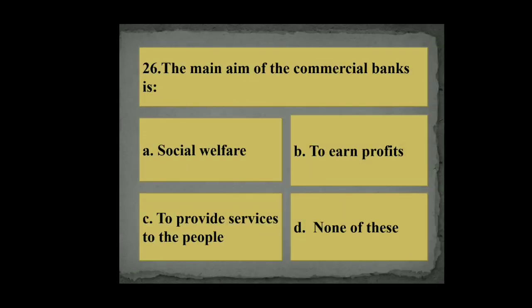Question number 26. The main aim of the commercial banks is: A. Social welfare, B. To earn profit, C. Provide services to the people, D. None of these. So its right answer is to earn the profits.